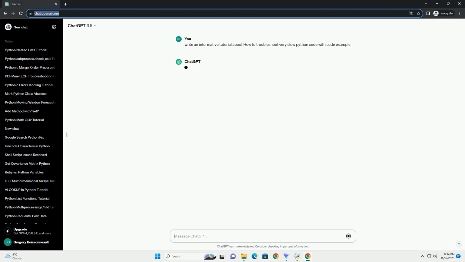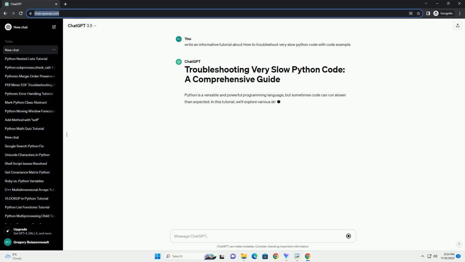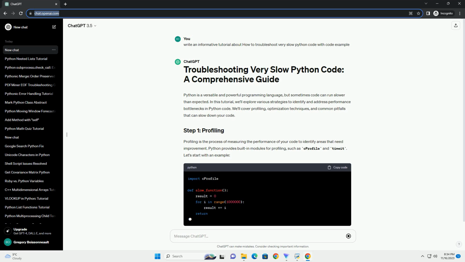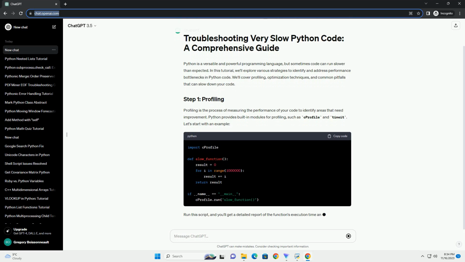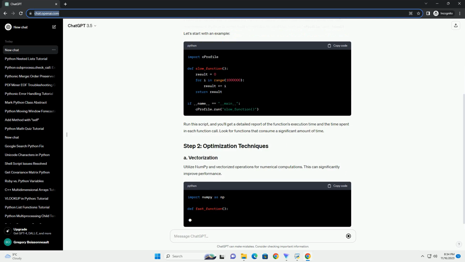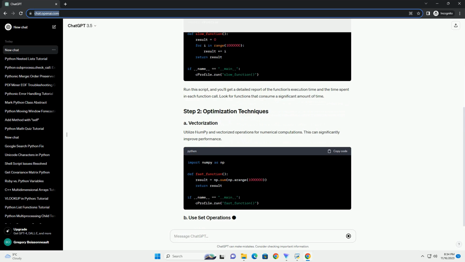Python is a versatile and powerful programming language, but sometimes code can run slower than expected. In this tutorial, we'll explore various strategies to identify and address performance bottlenecks in Python code. We'll cover profiling, optimization techniques, and common pitfalls that can slow down your code.